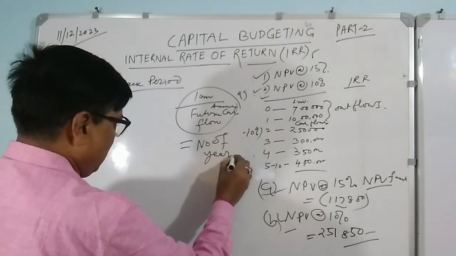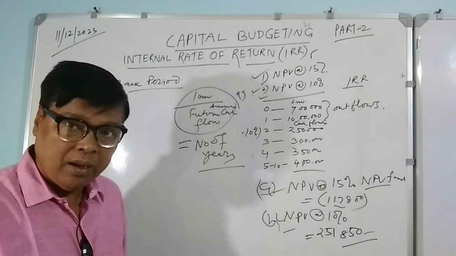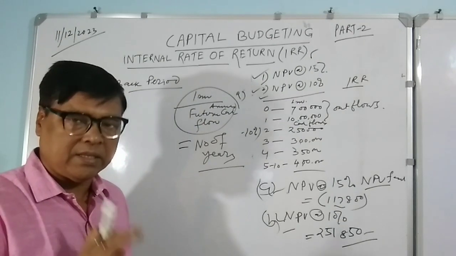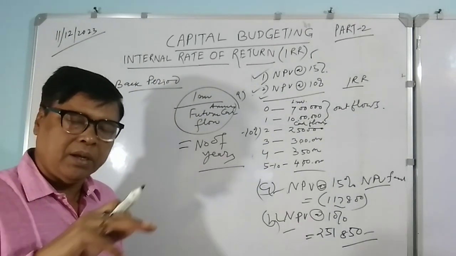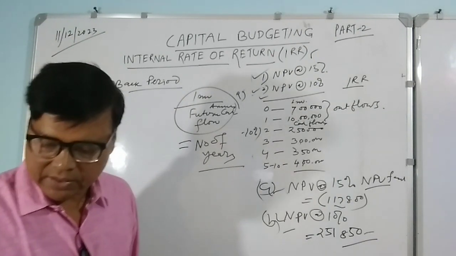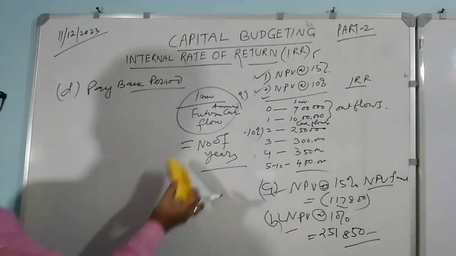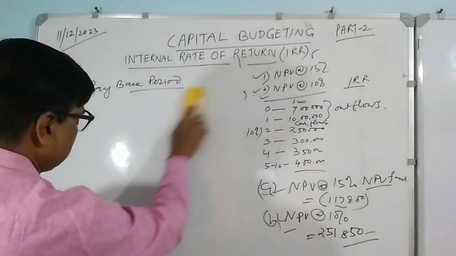That means where your initial investments were there, from your future cash flows, in how many years you have recovered your total investment amount. That is the simple thing under the payback period concept. So how many years will it take?